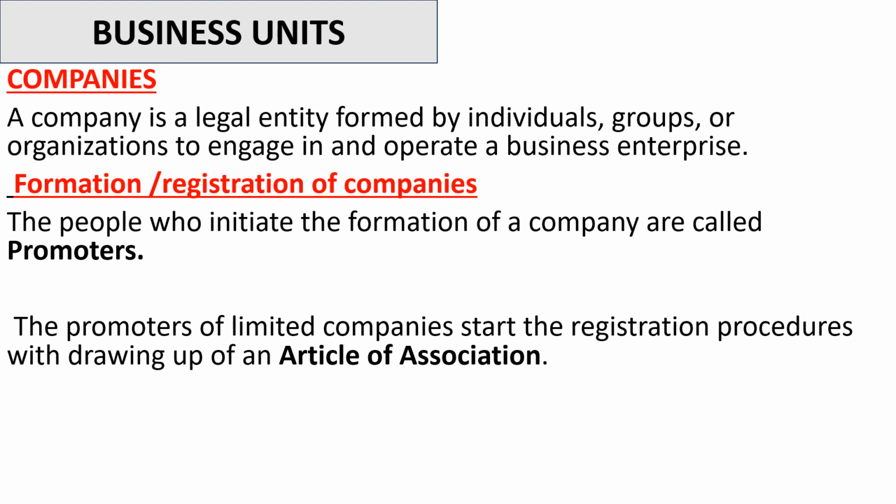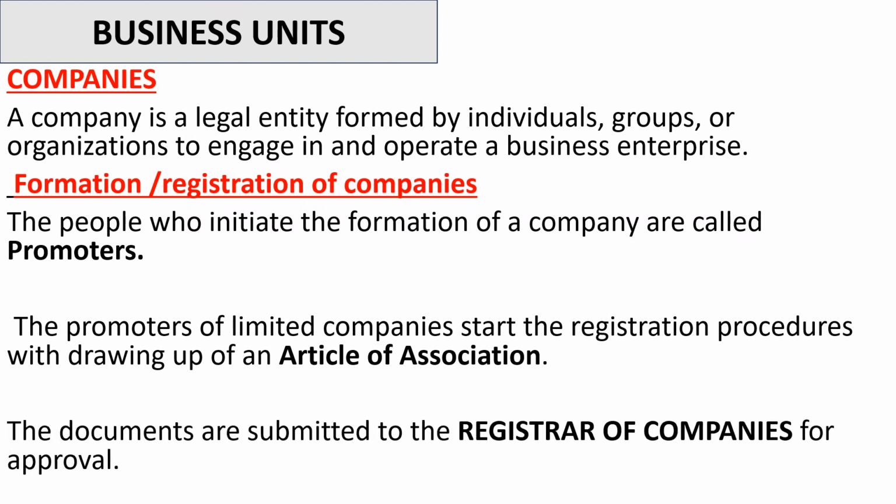The promoters of limited companies start the registration procedures with drawing up of an article of association. Remember, in sole trade, there is no document. In partnership, there is the partnership deed. Now here in companies, there is what is called article of association, which should be drawn up by these people called the promoters. The documents are submitted to the Registrar of Companies for approval. So once you come up with these documents, you need to submit them to the Registrar of Companies for approval.